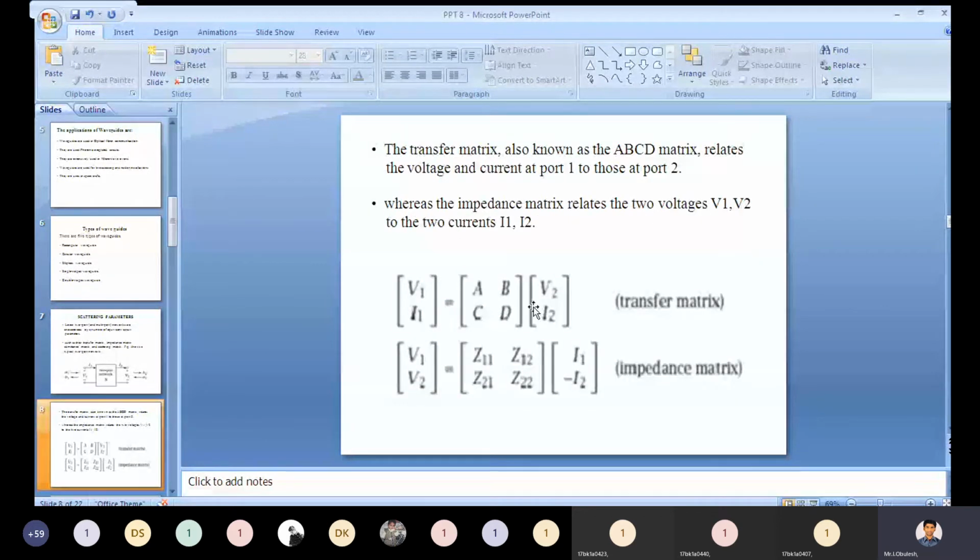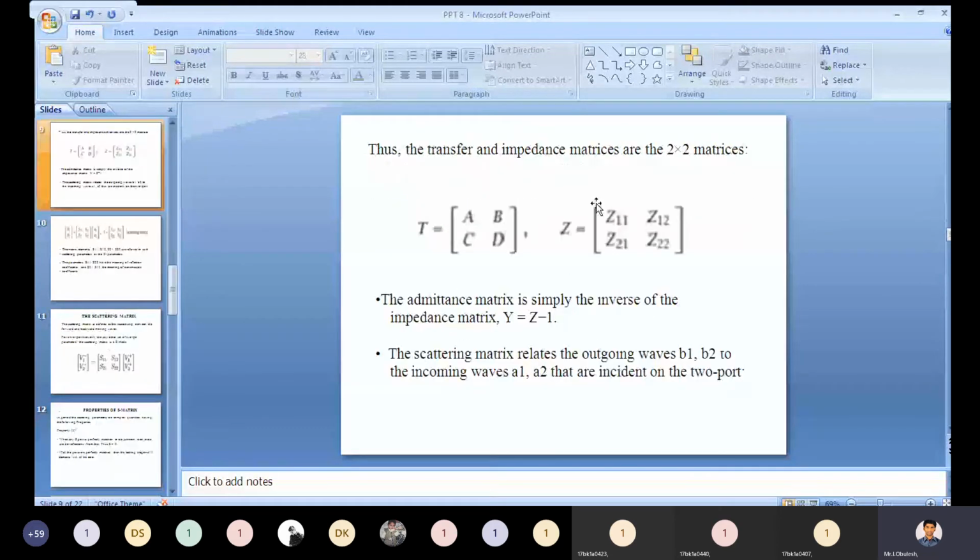From the diagram, we define the transfer matrix and impedance matrix. From the impedance matrix, you define the admittance matrix, by taking the inverse of the admittance to get the impedance matrix. After that, we define the transfer matrix like ABCD. Then you derive the expression for the scattering matrix with the help of incoming and outgoing waves.